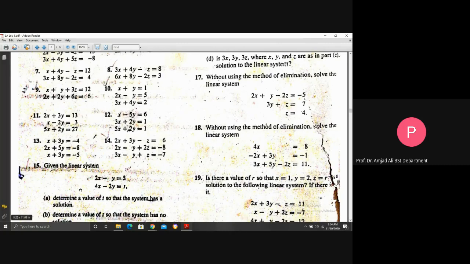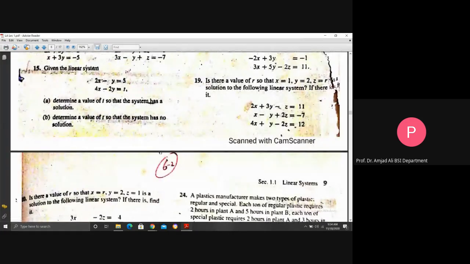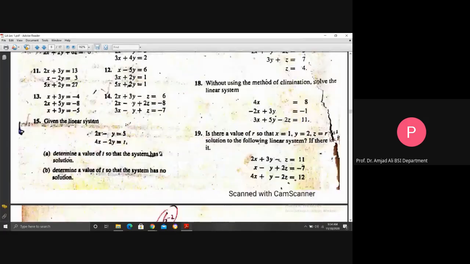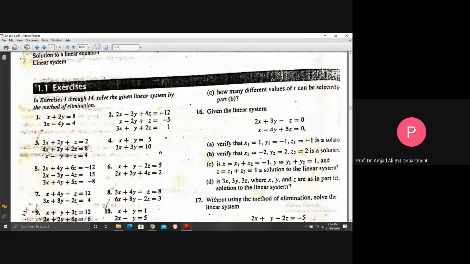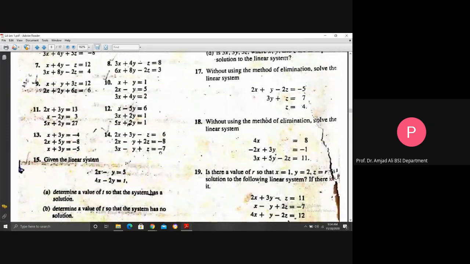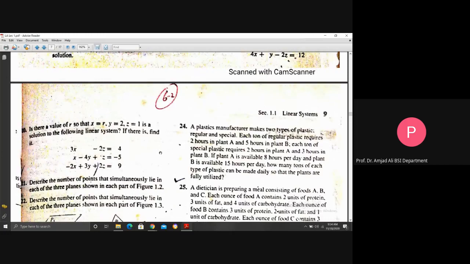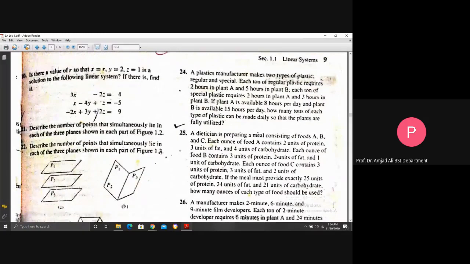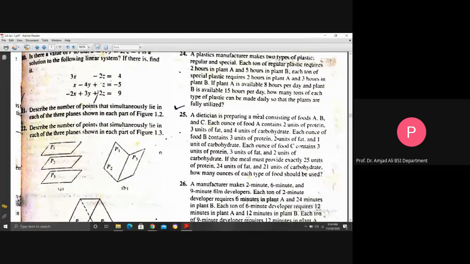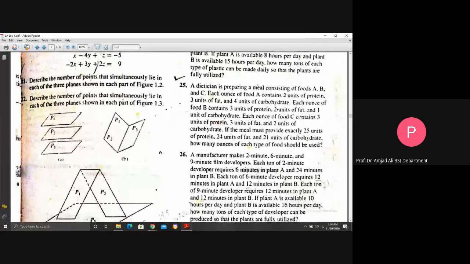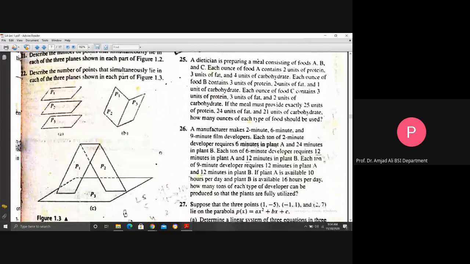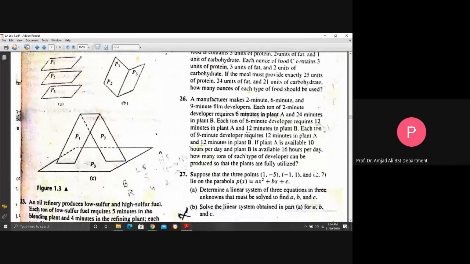This is question 15, question 16, question 17, question 18, question 19, and questions 20, 21, 22. All these questions are the same, easy. You include these questions in your notes.